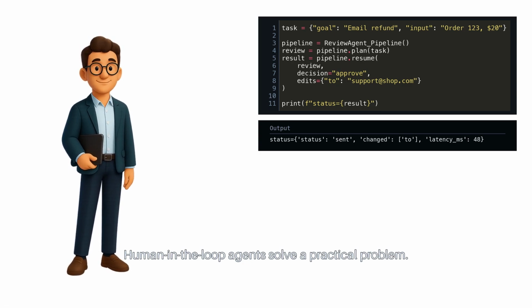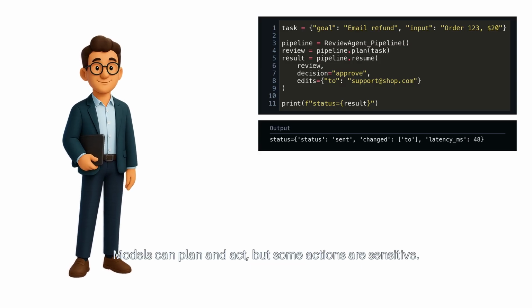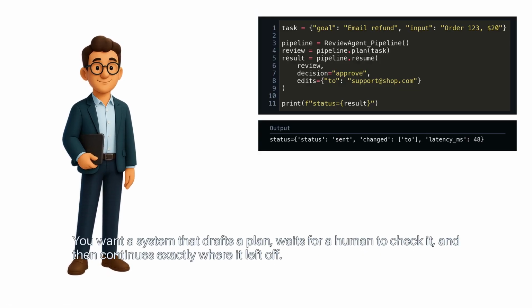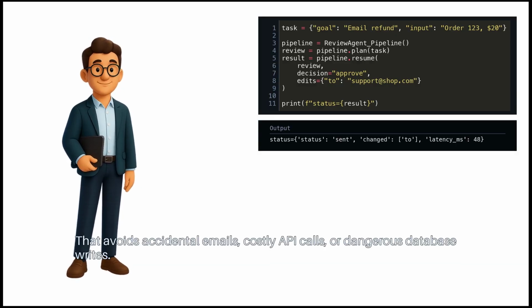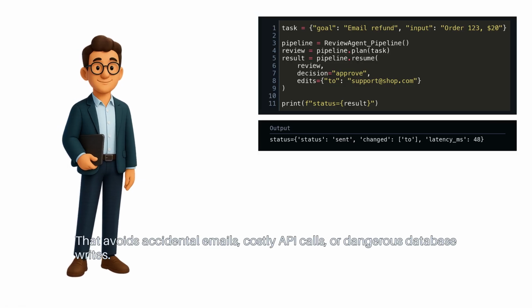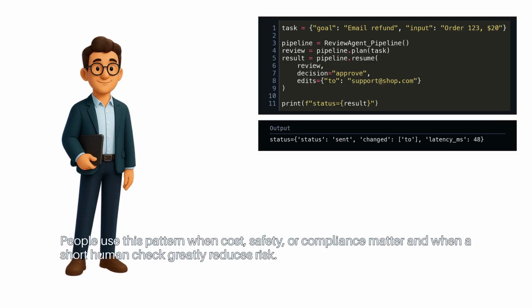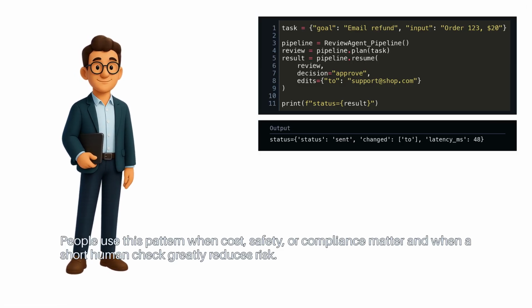Human-in-the-loop agents solve a practical problem. Models can plan and act, but some actions are sensitive. You want a system that drafts a plan, waits for a human to check it, and then continues exactly where it left off. That avoids accidental emails, costly API calls, or dangerous database writes. People use this pattern when cost, safety, or compliance matter, and when a short human check greatly reduces risk.